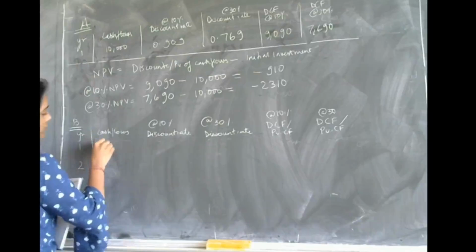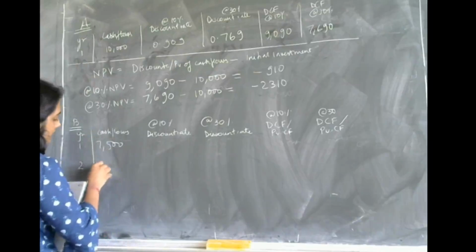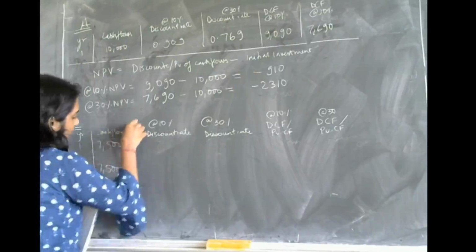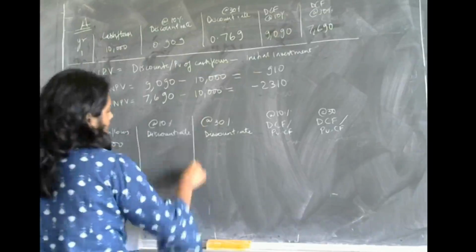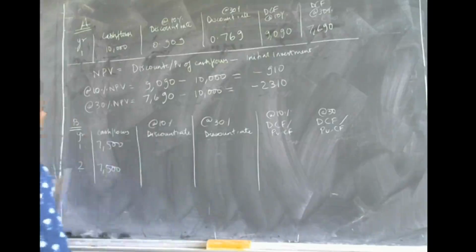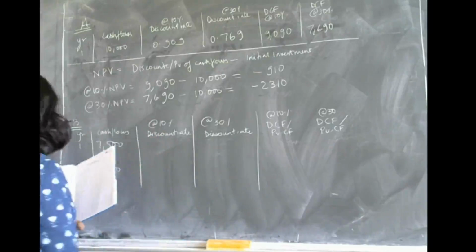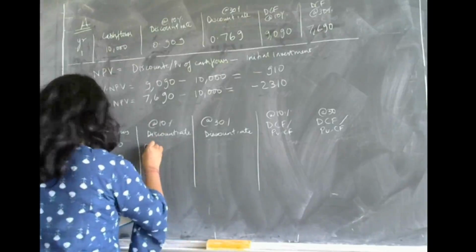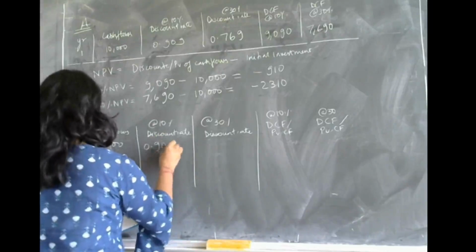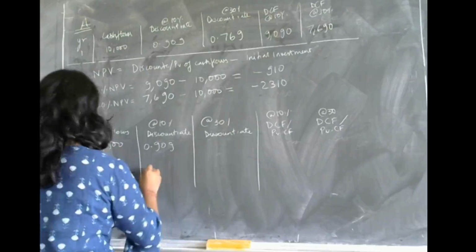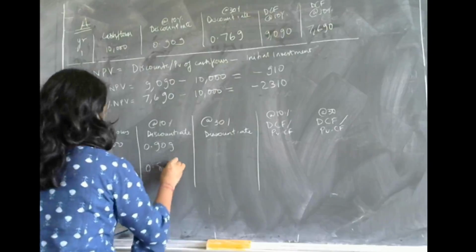The first year cash flow is 7,500 and the second year cash flow is 7,500. At a 10% discount rate, the factor for the first year is 0.909 and for the second year it is 0.826.